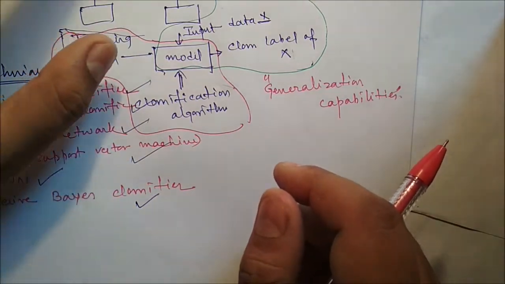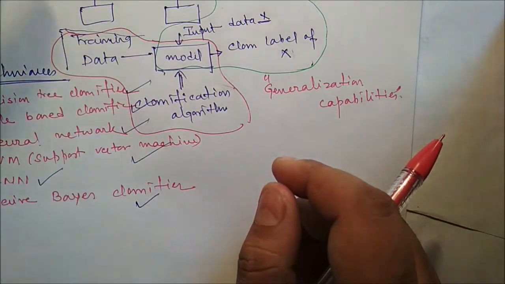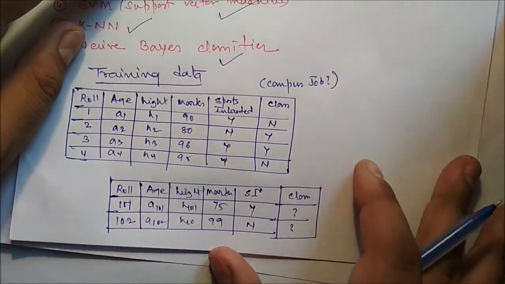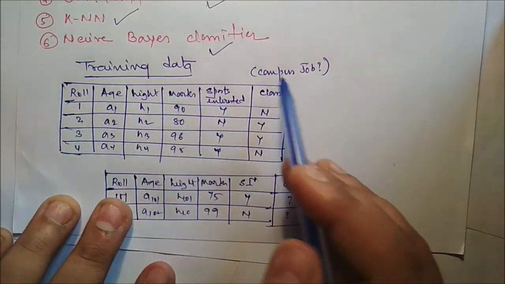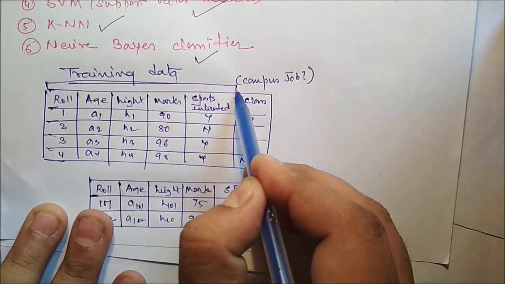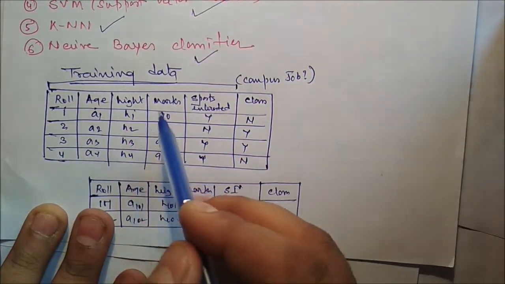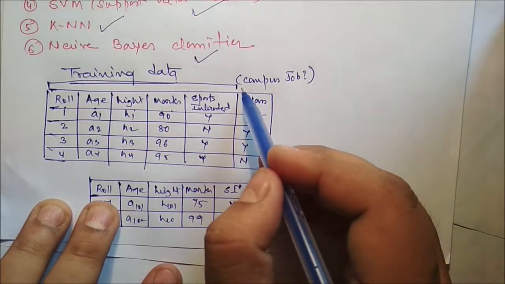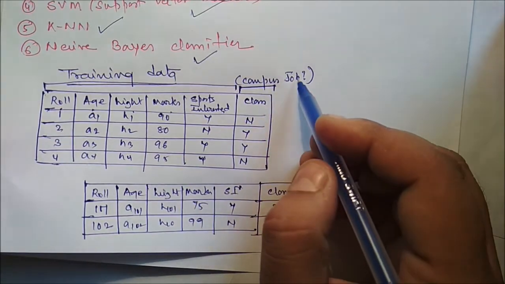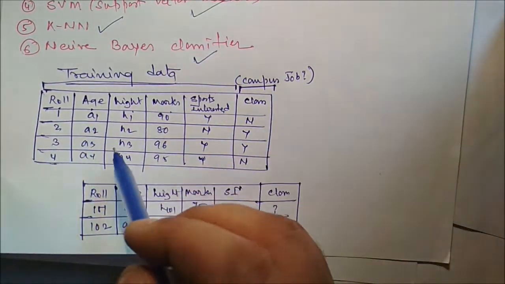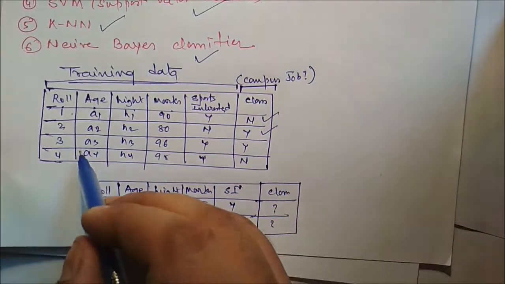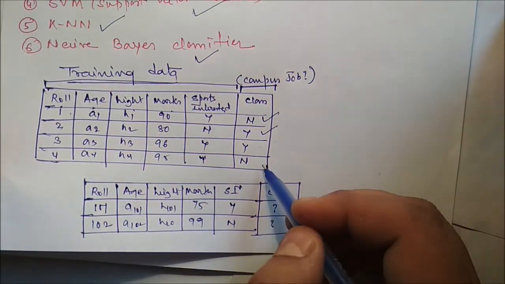Now here we will discuss the training data, the test data, and the class level. We have a training data, and these are the input features: roll number, age, height, marks, sport interested. And this is the class level. Here the class level is whether he or she will get a campus job or not. This is our previous data. Roll number 1, he didn't get the campus job. Roll number 2, he got the campus job. Roll number 3, he got the campus job. Roll number 4, he didn't get the campus job.